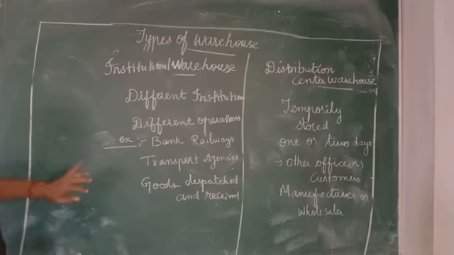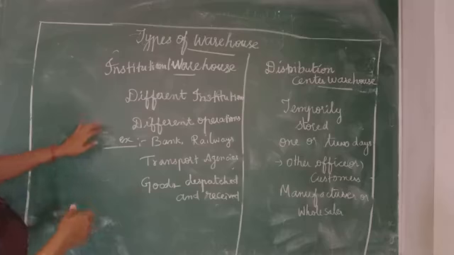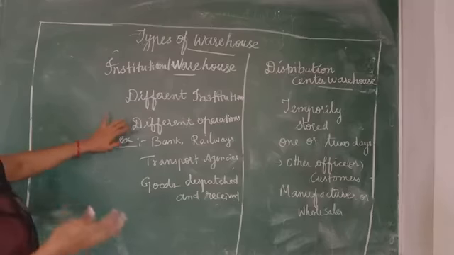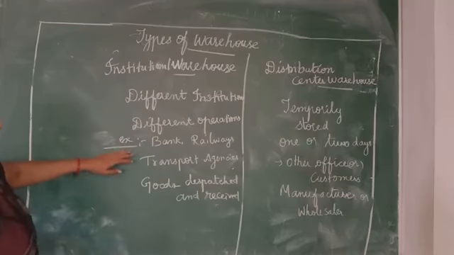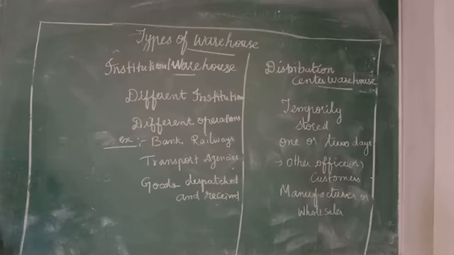warehouse and distribution warehouse. In this institutional warehouse, different types of institutions will have their warehouses according to their different operations. For example, banks and railways. See, they will store their goods according to their usage. For example, various types of transport agencies also maintain warehouses for storing their goods, and they will dispatch and receive the goods according to their needs.